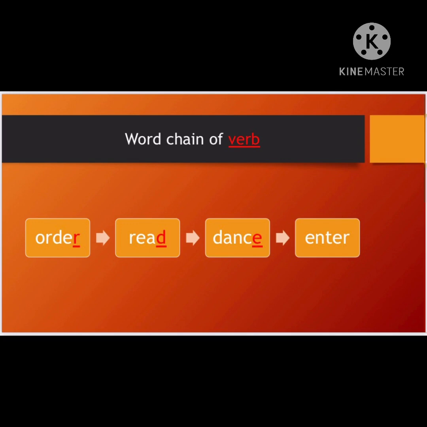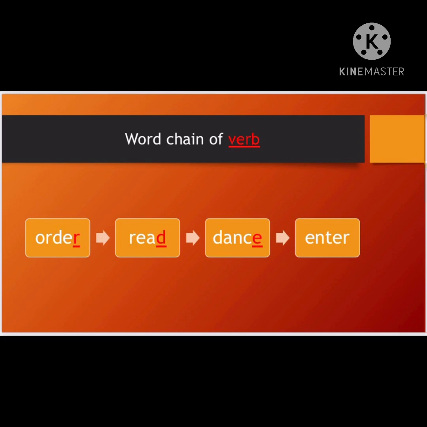Now here I can't write rabbit, my dear children, because you will say, Miss, it is right. I'm starting with the last letter of the previous word. No doubt, my dear children, you're starting with the last letter of the previous word, that is R, but you have changed your category of verb into a noun. So that's an inappropriate answer. So please focus on that. And the answer is read. So reading is a verb.